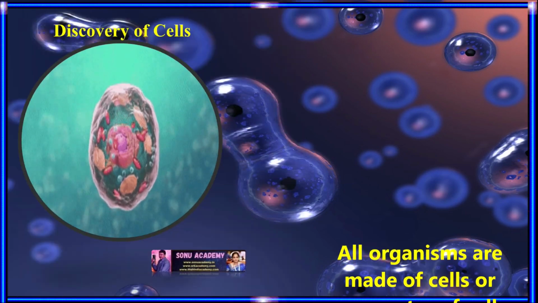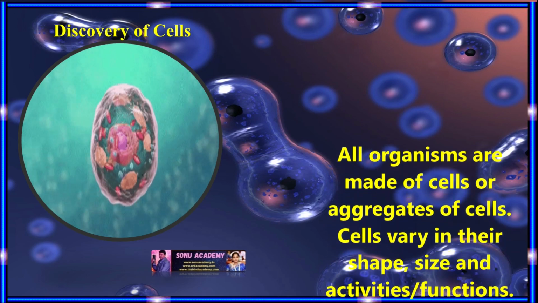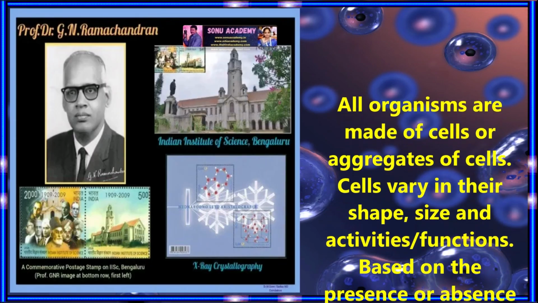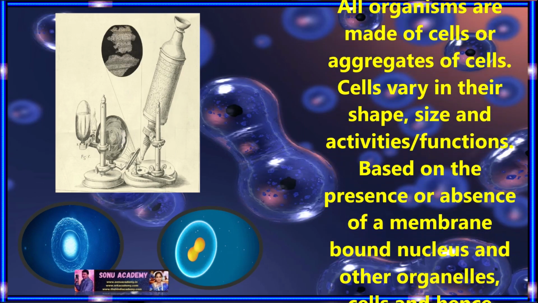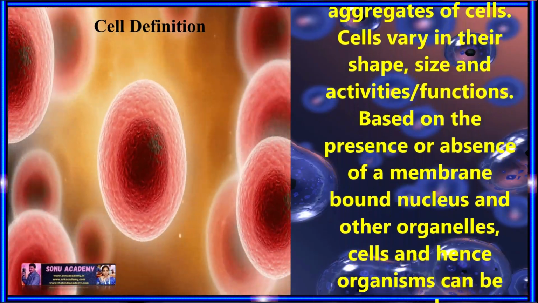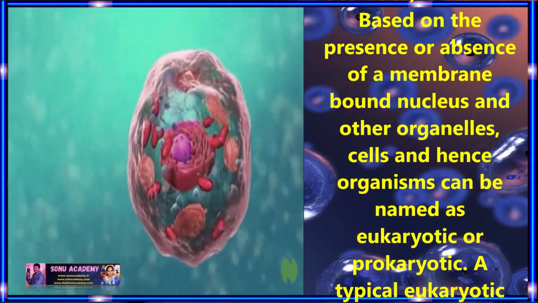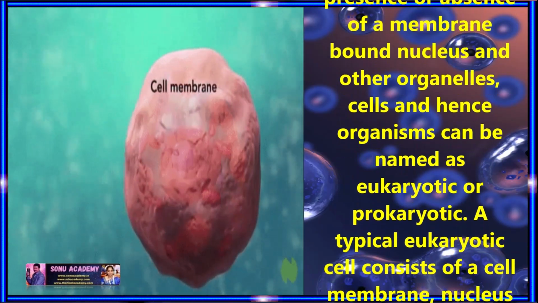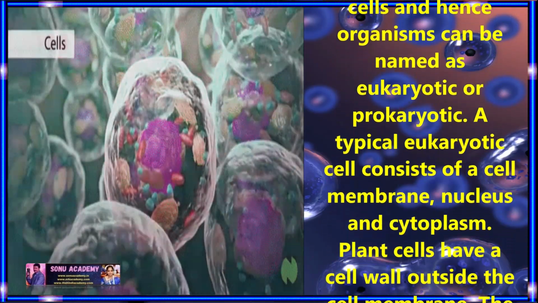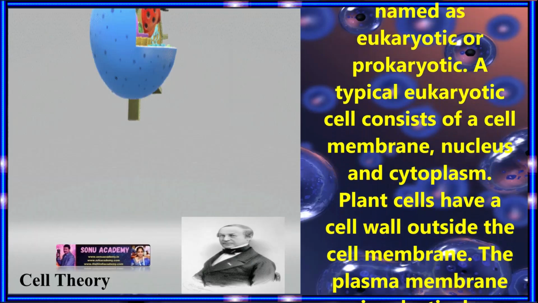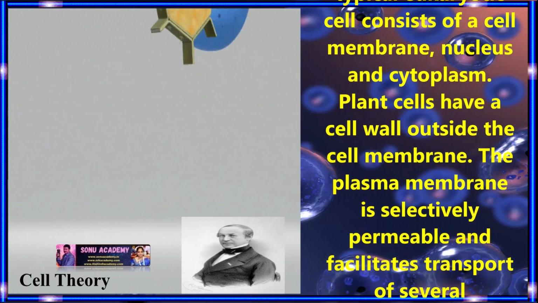Children, let us summarize the lesson. All organisms are made up of cells and are aggregates of cells. The cells vary in their shape, size, and activities and function. Based on the presence or absence of the membrane bound nucleus and other organelles, cells and hence the organisms can be named as eukaryotic and prokaryotic. A typical eukaryotic cell consists of a cell membrane, nucleus, and cytoplasm. Plant cells have a cell wall outside the cell membrane.